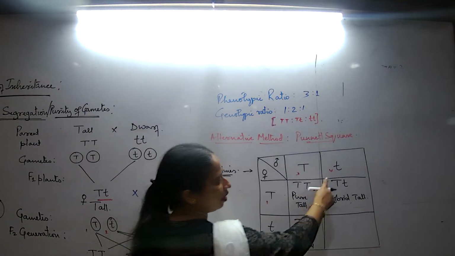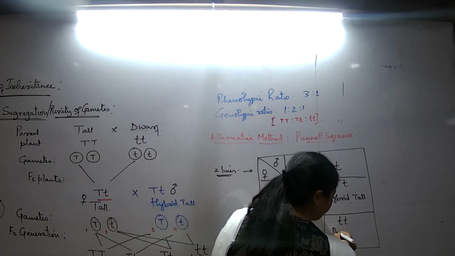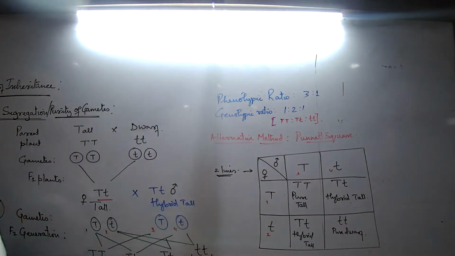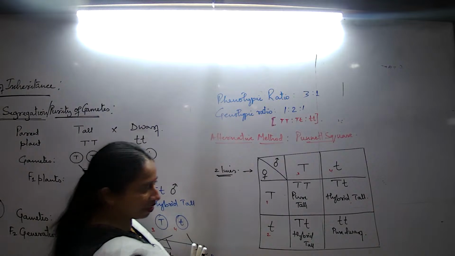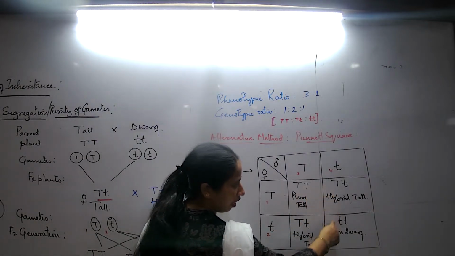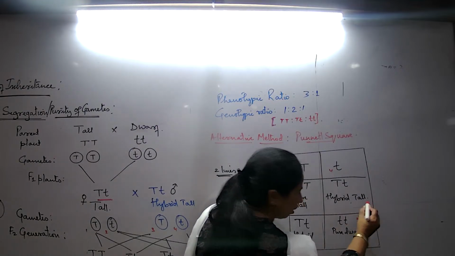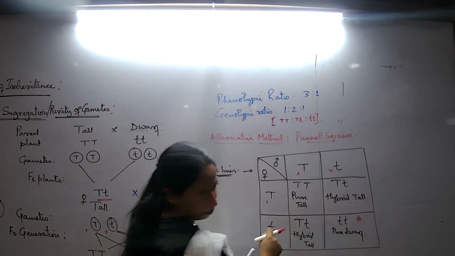Phenotype hybrid, and here small t, and the phenotype is pure dwarf. Now, taking the scale of these 4 plants only, what is the phenotypic ratio? When I ask you, just straight away look: how many types of plants physically, in appearance? Two types. So we divide those 2 types. All these are tall. Only this is short. Yes or no? Yes. Only this is short. So that's why 3 is to 1.